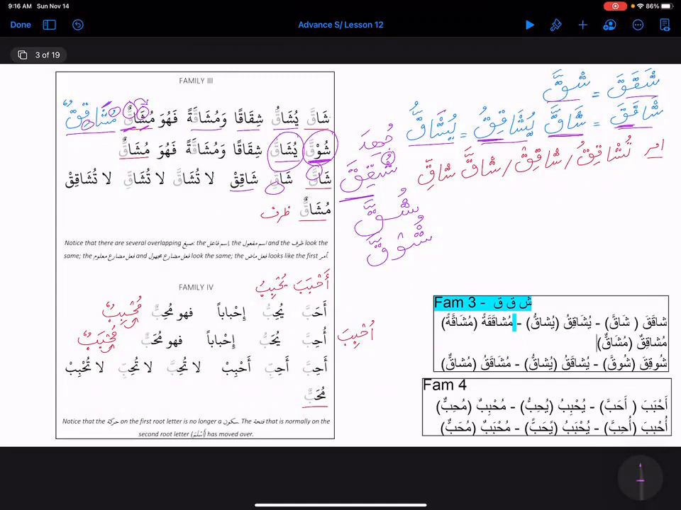Making sense? Okay. So Amar, actually it should be tushaqiku, right? So we drop this, we make it majzoom, so it becomes shaqiq. So this is the regular one, right? And then we have one with fatha and one with kasra. So shaqqa and shaqi.